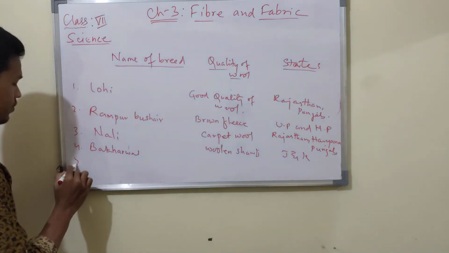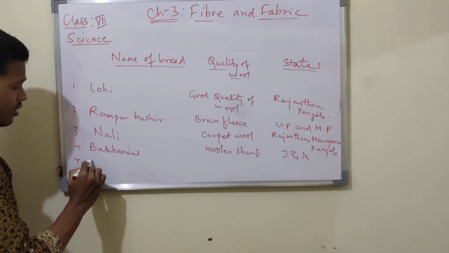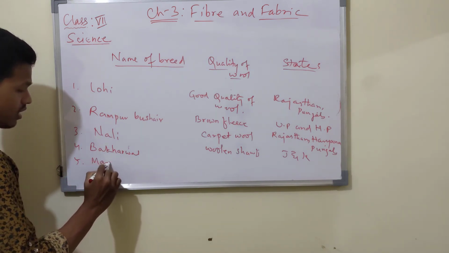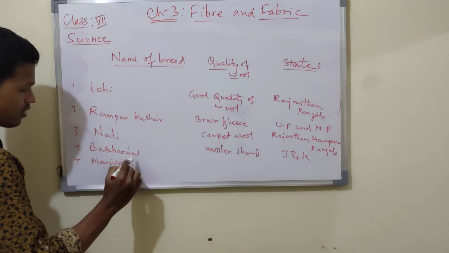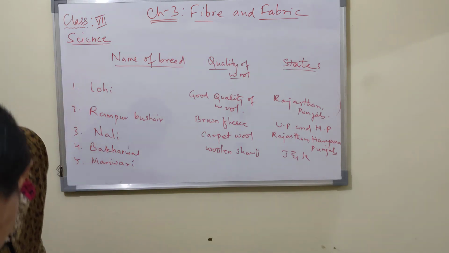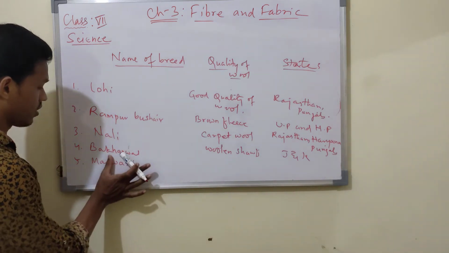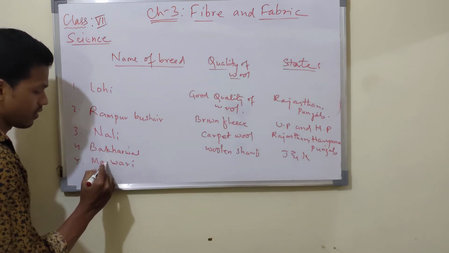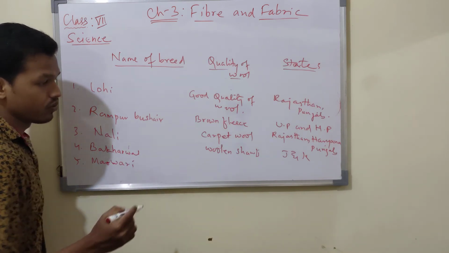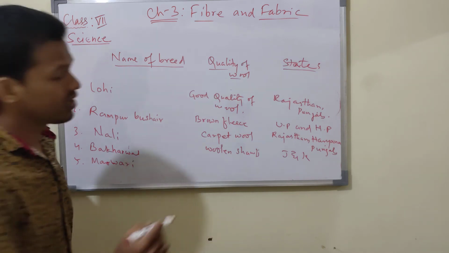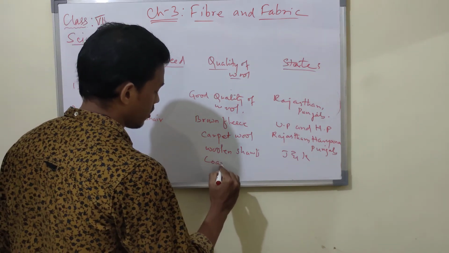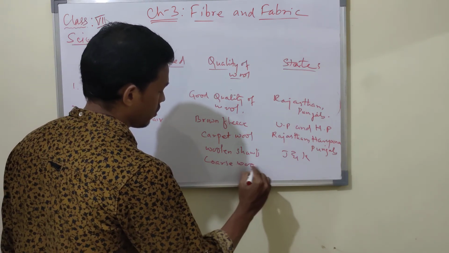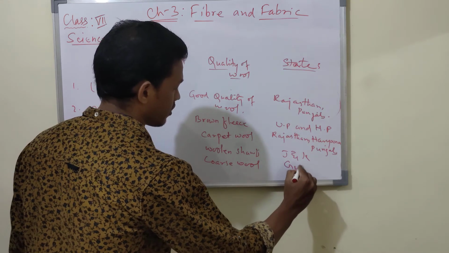Then the fifth one is Marwari. That one means coarse wool. Where is it found?